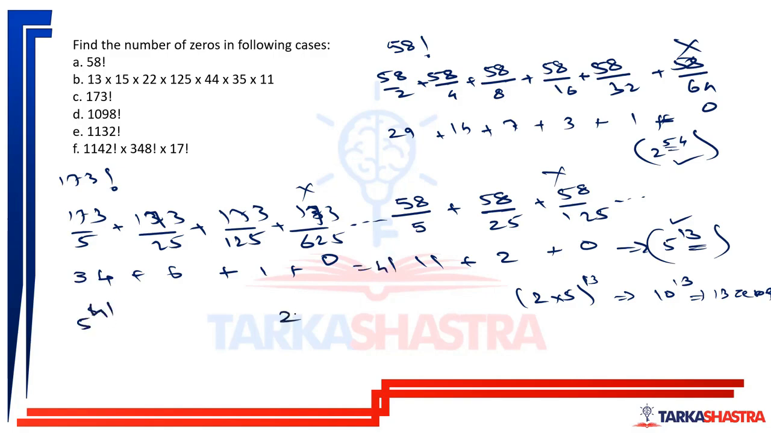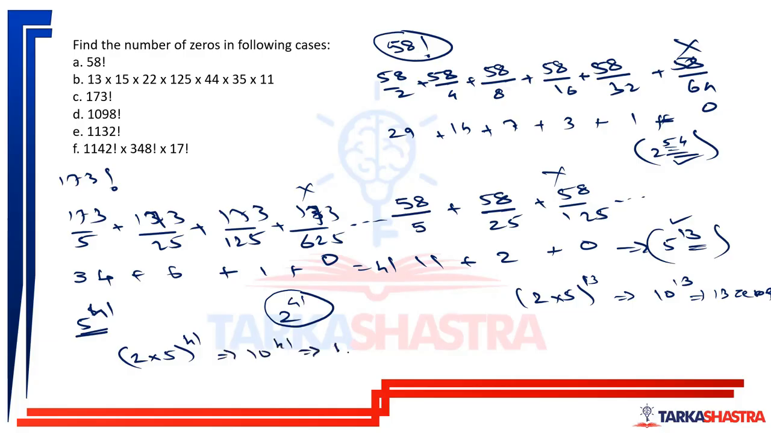Will I have highest power of 2 greater than 41? Yes. 2 raised to 41 will definitely be found. If in 58 factorial I have 2 raised to 54, in 173 factorial I definitely have more than 2 raised to 54. But how many twos do I need? Only 41 twos, because I have only 41 fives. So how many pairs of twos and fives can I make? 41, which is 10 to the power 41, which will have 41 zeros in the end.